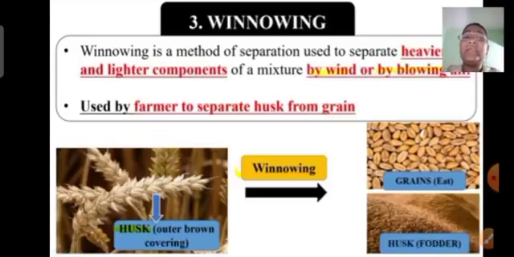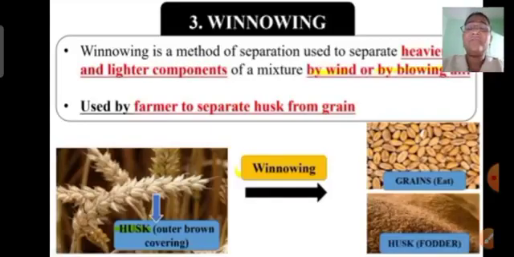Now we will see the third method of separation, which is winnowing. So let's continue with this. Now we will take a closer look at this. This is a wheat plant, which we call the spike of the wheat plant. I have shown you on the screen.